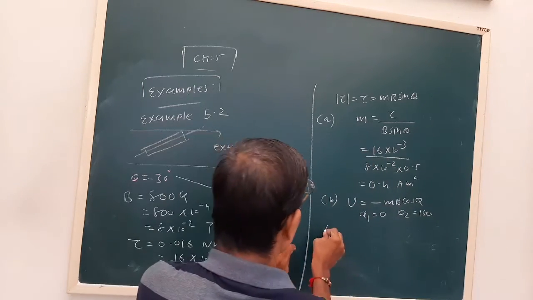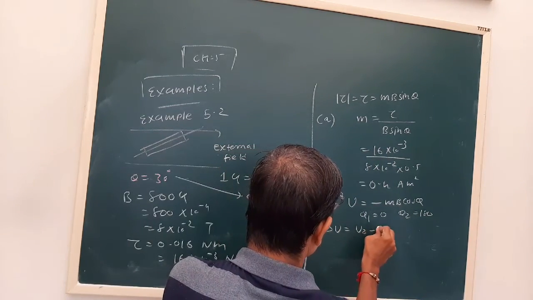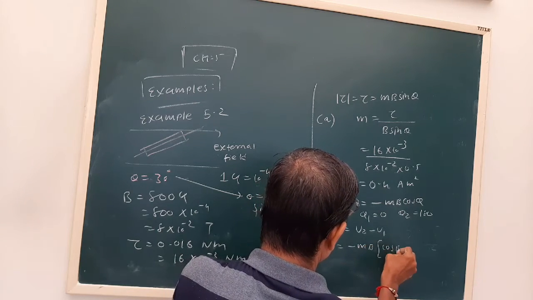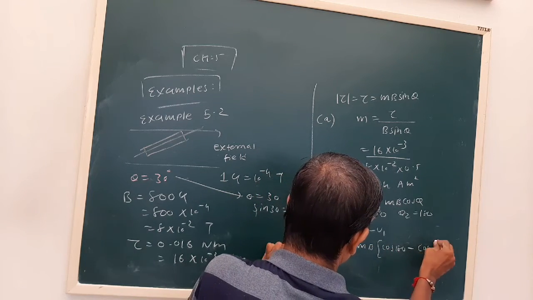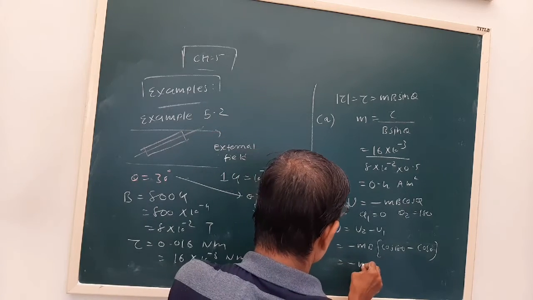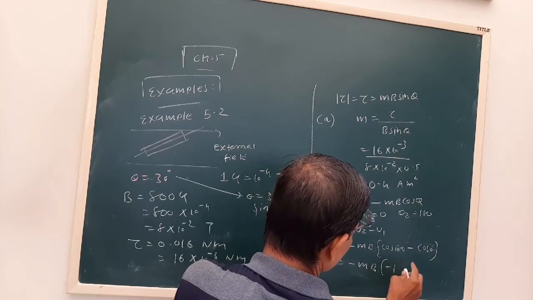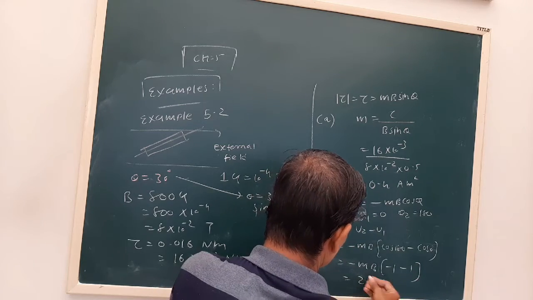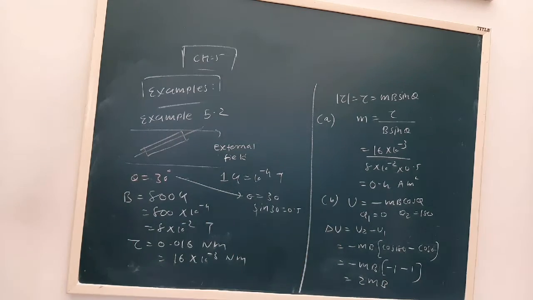Okay, so delta U is U2 minus U1, that is minus mB cos 180 minus cos 0. Cos 180 is minus 1 and cos 0 is 1. See, the change in potential energy will be 2mB.